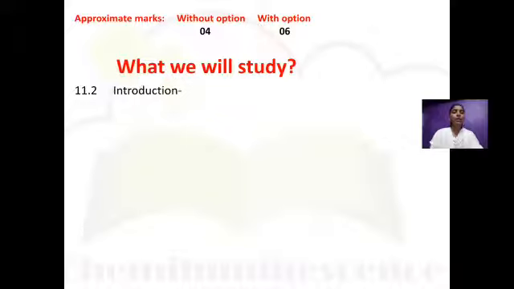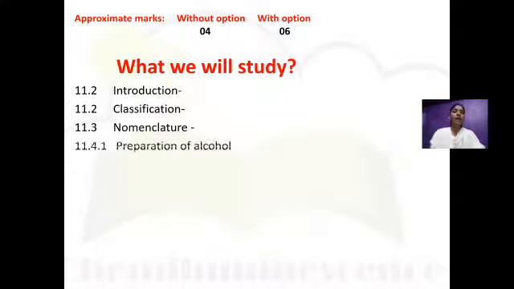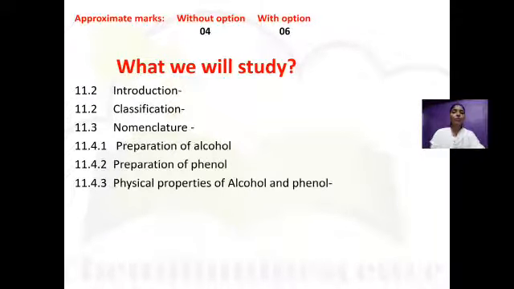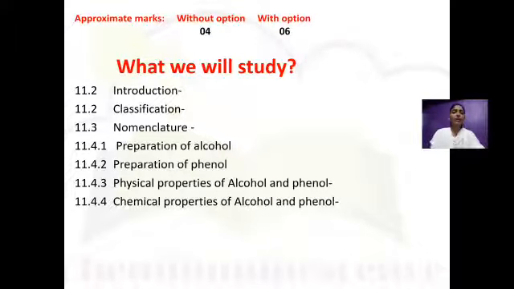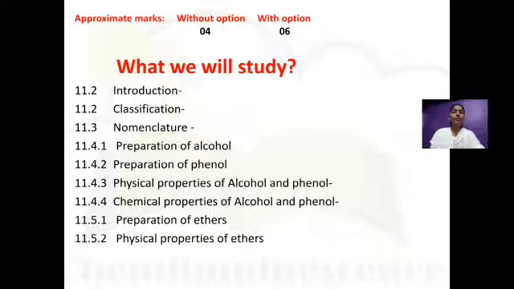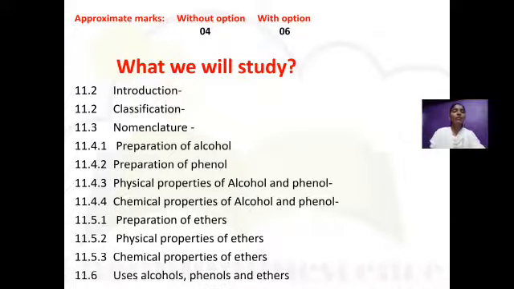First, we will study the introduction of alcohol, phenol and ether, then classification of alcohol, phenol and ether, then nomenclature of alcohol, phenol and ether compounds by both systems, that is common name system and IUPAC name system. After this, we will discuss preparation of alcohol, then preparation of phenol, then physical properties of alcohol and phenol, then chemical properties of alcohol and phenol, then preparation of ethers, then physical properties of ethers, then chemical properties of ether, and at the last we will study uses of alcohols, phenols and ethers.